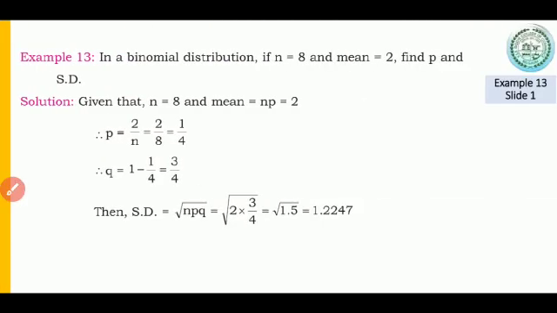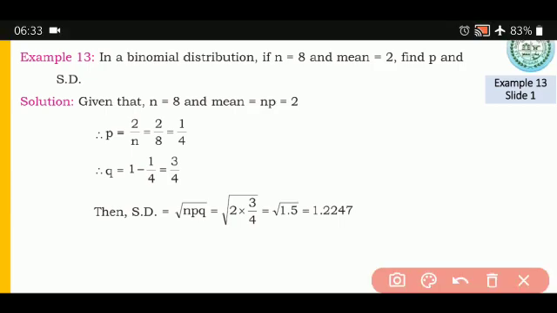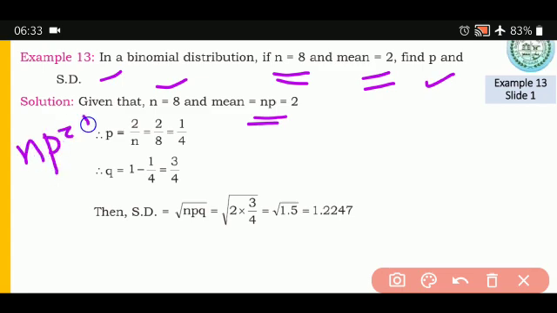In a binomial distribution, if n is equal to 8, mean is equal to 2, find p and standard deviation. You have to find the standard deviation and you have to find p. What is given? n is equal to 8. Mean is equal to 2. Mean is represented by np, so np is equal to 2.